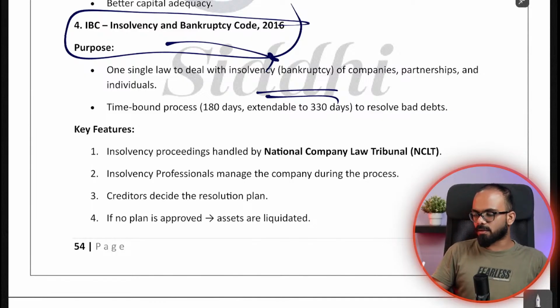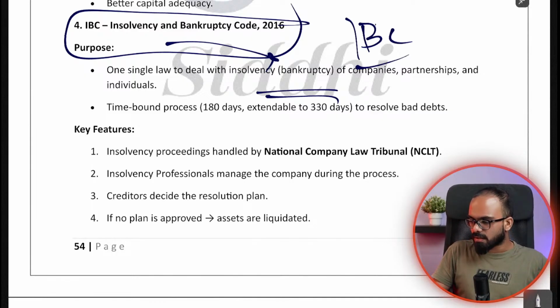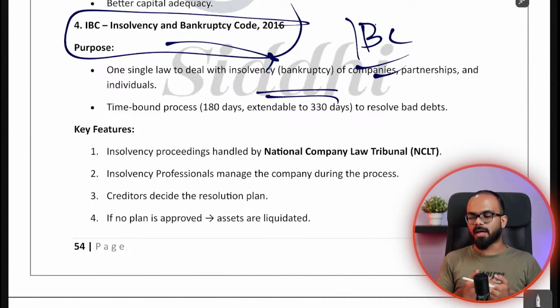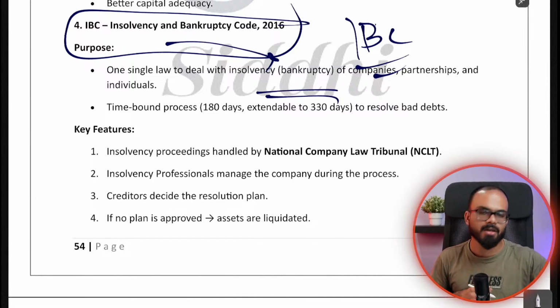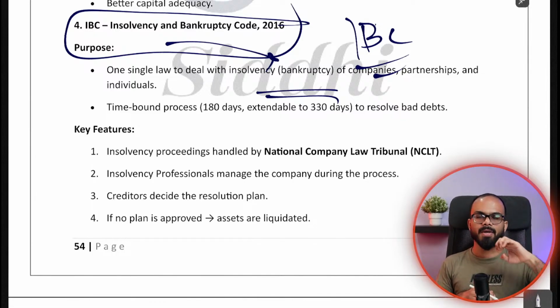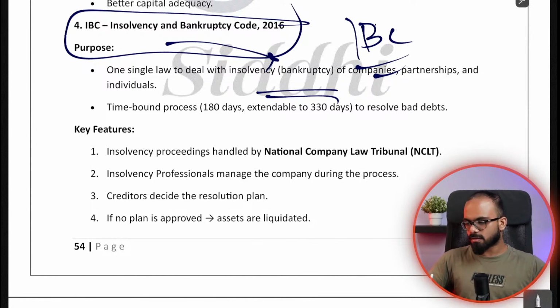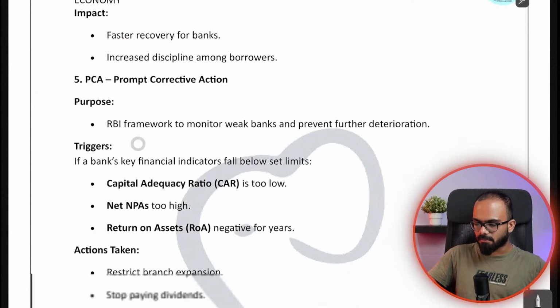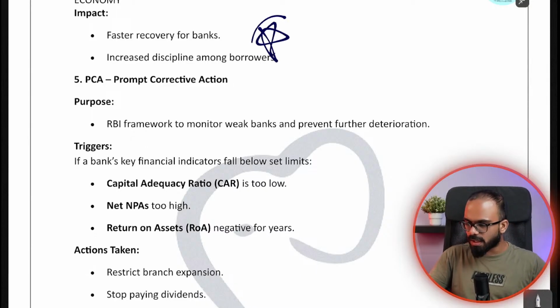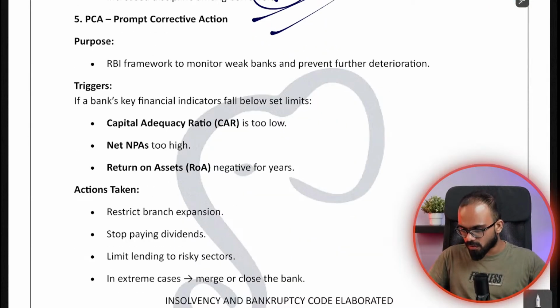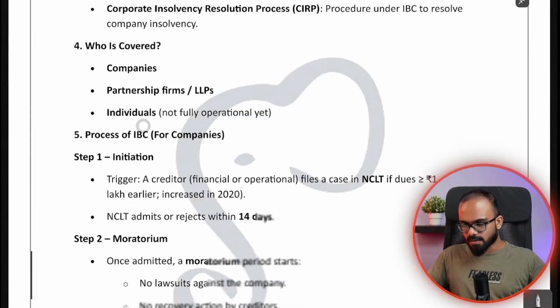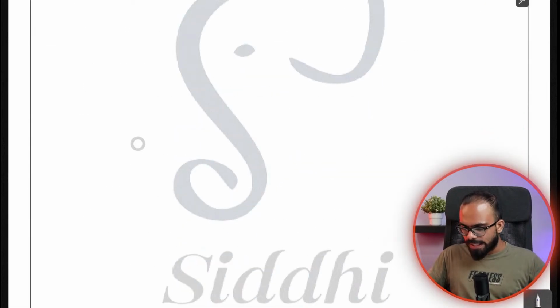In that situation, IBC will decide the procedure of whether you are taking the company into control, or changing the top leadership of the company and giving it a second chance, or simply liquidating, that is, selling all the assets of the company and the loan is paid back to the government, sorry, to the bank. So this code is known as the Insolvency and Bankruptcy Code of India. You can definitely expect questions on it. I've given IBC in detail.